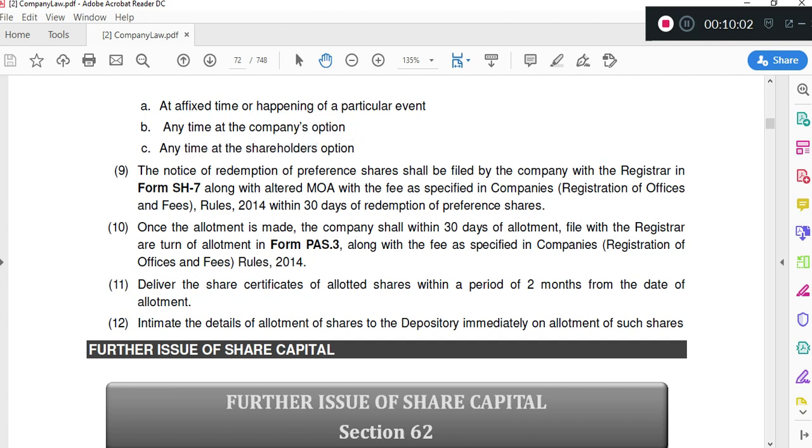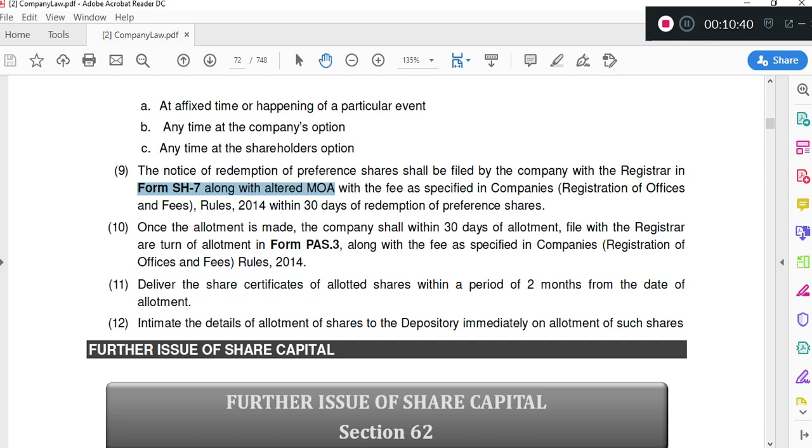Whenever the company is going to redeem preference shares, the company has to file Form SH7 with the ROC along with the altered memorandum. The memorandum is altered if there is no authorized capital and you have increased the authorized preference share capital. In that case you have to alter the memorandum, and that's why you have to file that altered memorandum copy also. Point to remember here: after redemption the form that we have to file is Form SH7.